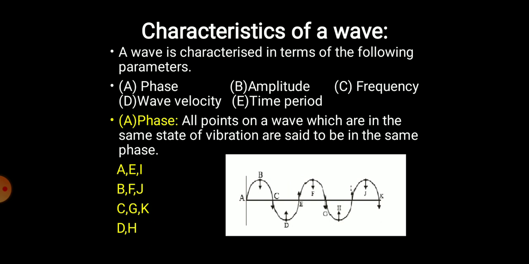Whereas at D and H, D is located over here and H is located over here, the particle is trying to move in an upward direction. So that is one phase. In short, all points in a wave that are in the same state of vibration are in the same phase. As I told, in this wave there are many phases, and all points in the same state are considered as one phase.